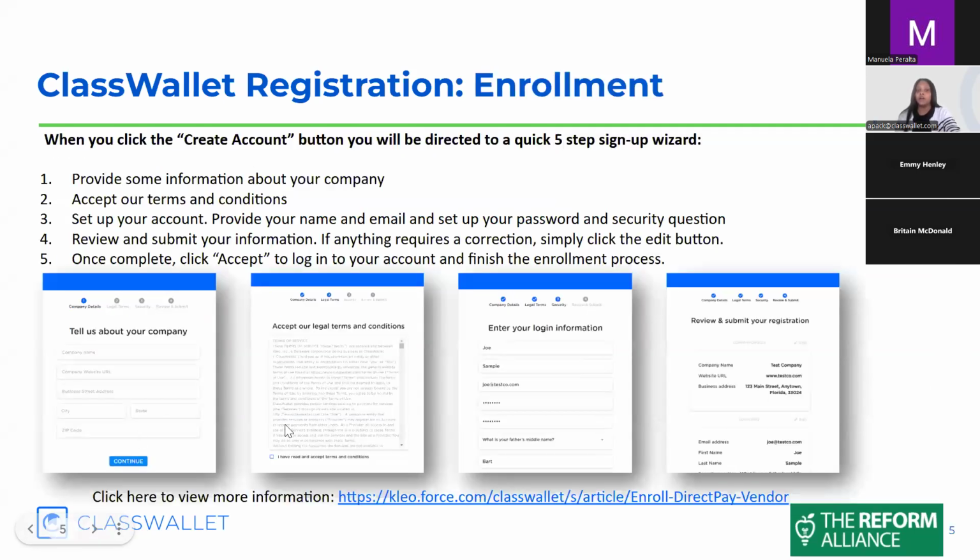Once you are creating your account, these are the 5 steps you will need to go through. You'll give us some information about your company, accept the terms and conditions, and then set up your account. This will have your name, the email address, and your password, things you need to be able to log on frequently. Once you complete that, you'll press accept and be able to log in and finish the enrollment process. You will also have access to this training guide. If you click in for more information here, we have additional videos that you can refer to.